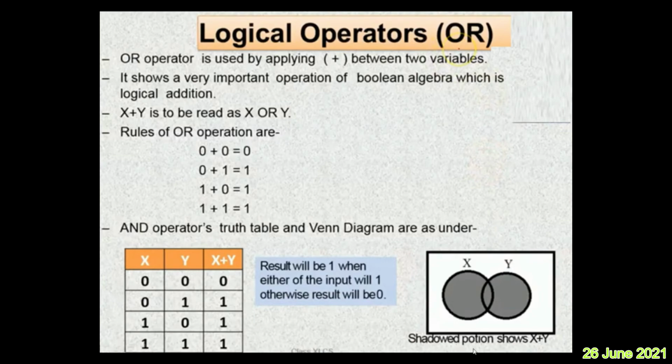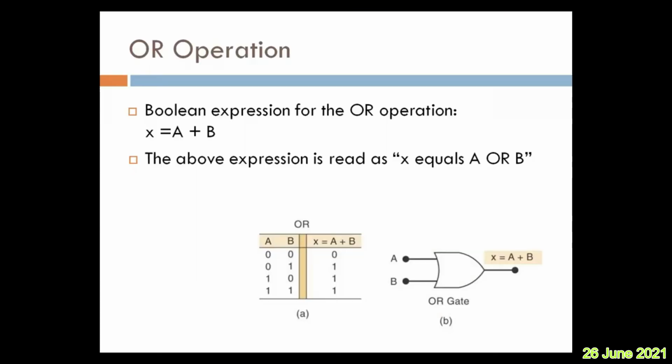Now you can see the shadowed portion here: the Venn diagram of the OR operation. Remember, this is not AND, this is OR. The OR operator truth table and Venn diagram are as shown. If X is this circle and Y is this circle, it is like the union in set theory. The shadowed portion shows X or Y, the entire X as well as Y together, which stands for the logical OR operation.